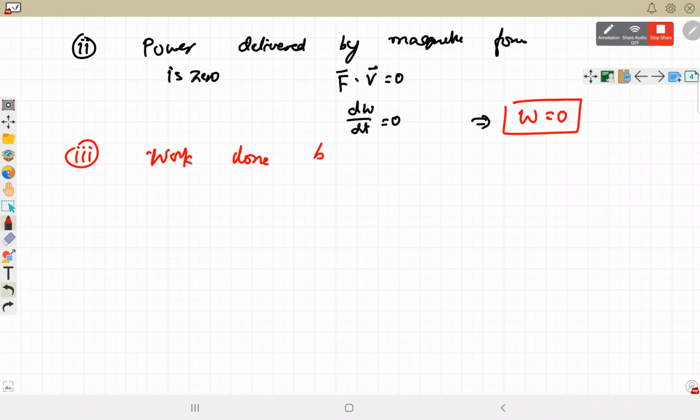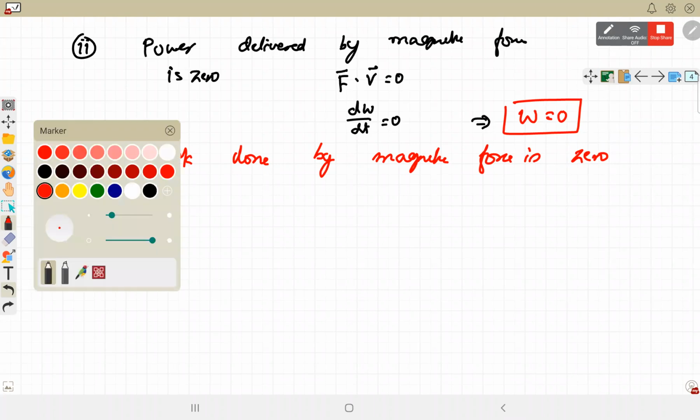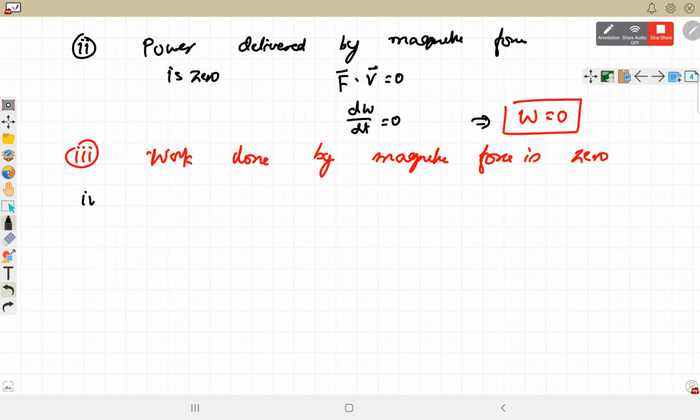And the reason, as we discussed, is because force is there, displacement is there, but they will always be perpendicular to each other. Work done by magnetic force is 0. Second, if work done is 0, by using the work energy theorem, the kinetic energy of the particle which is moving under the magnetic force will remain constant.